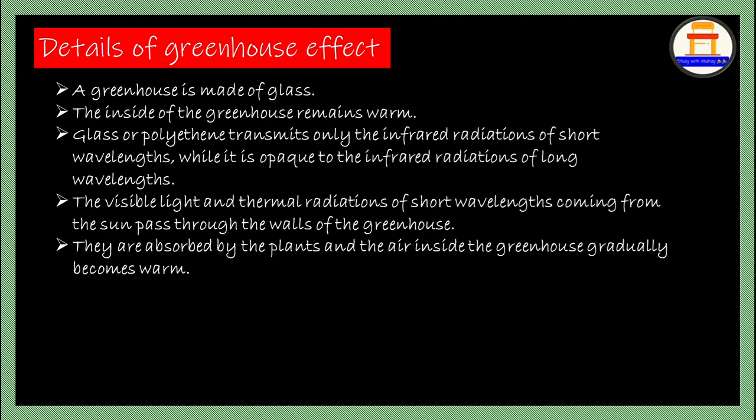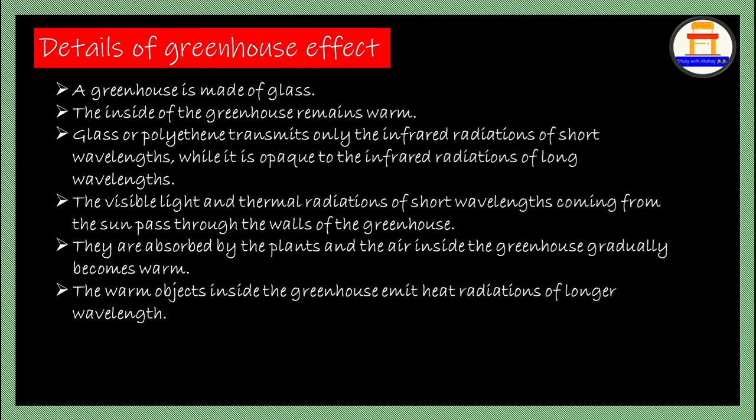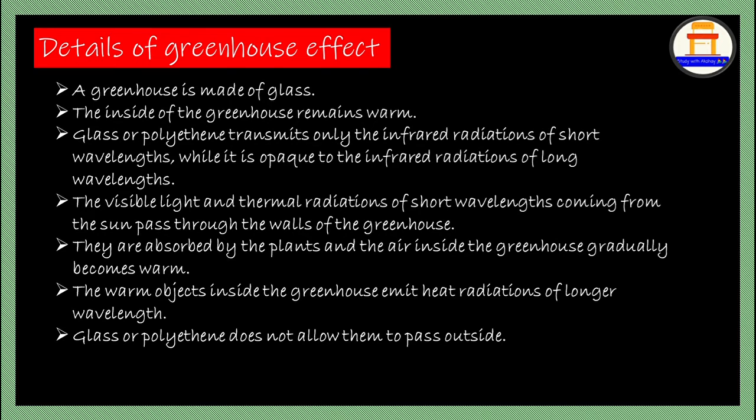The warm objects inside the greenhouse emit heat radiation of longer wavelength. Glass or polythene does not allow them to pass outside, keeping the inside of the house warm by the heat radiated from the inside objects. This is called the greenhouse effect.